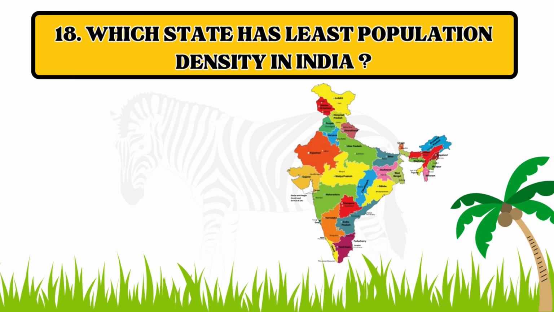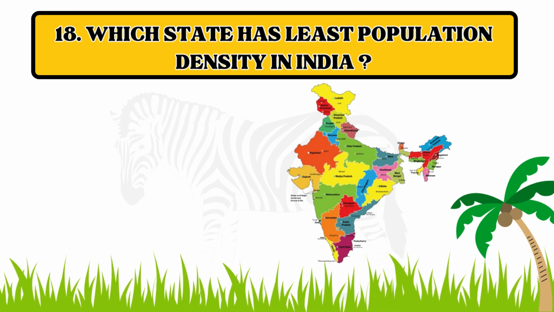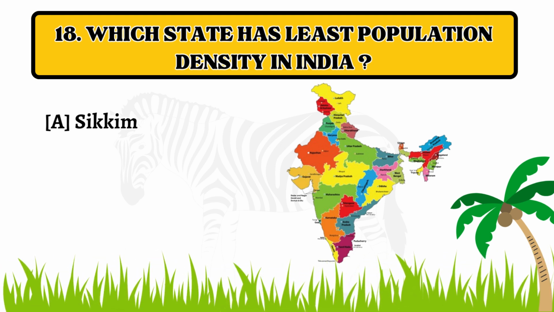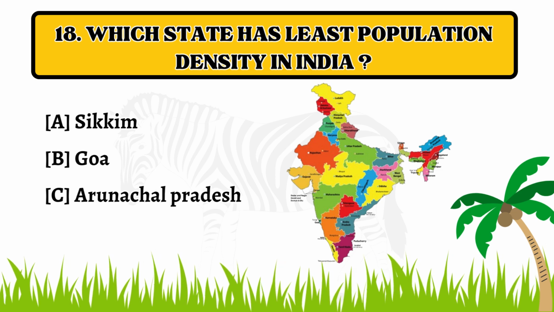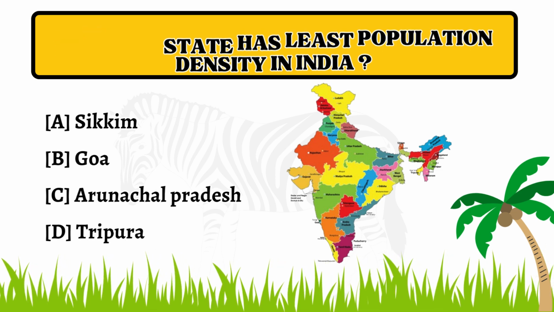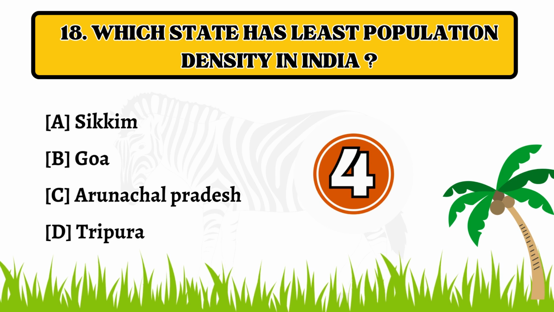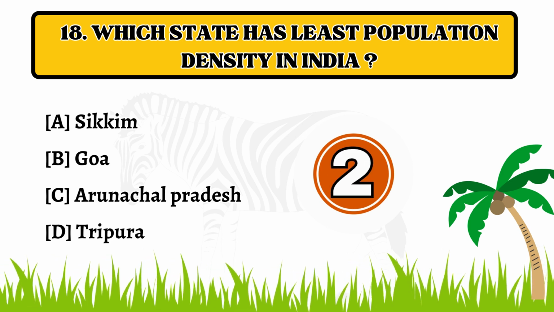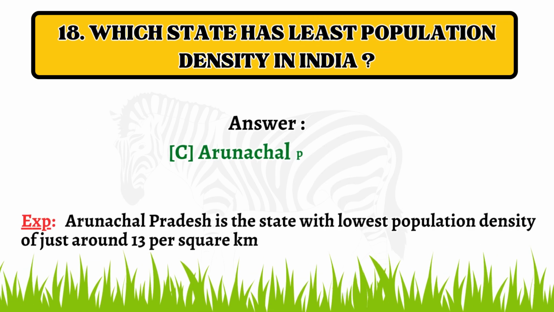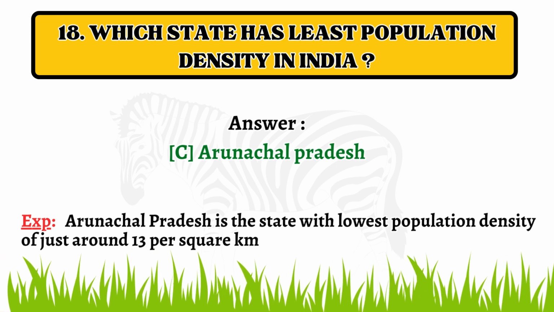Question number 18. Which state has the least population density in India? Option A, Sikkim. B. Goa. C. Arunachal Pradesh. D. Tripura. The correct answer is option C, Arunachal Pradesh.